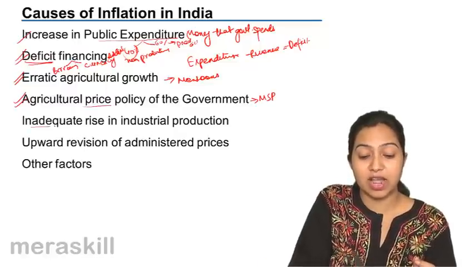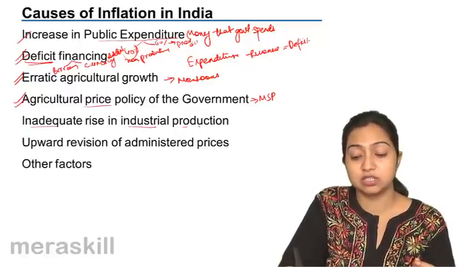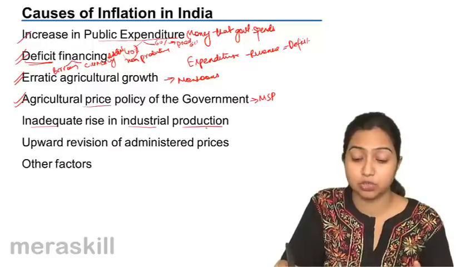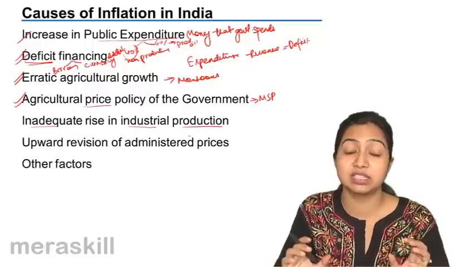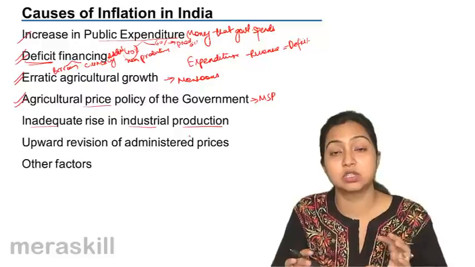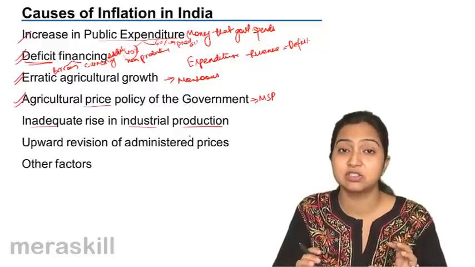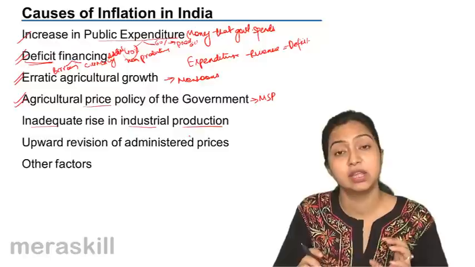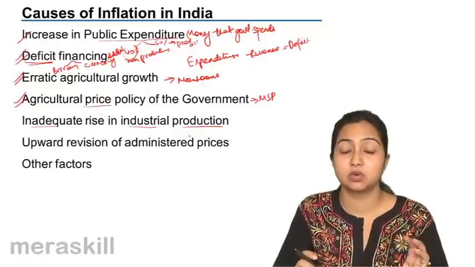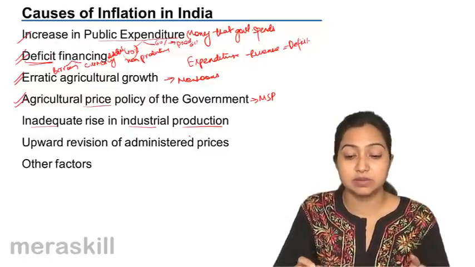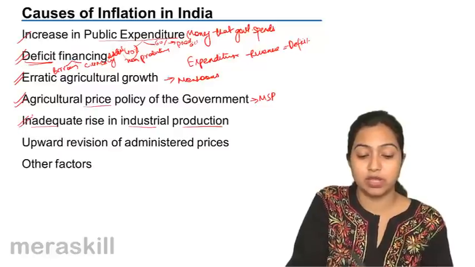Then the inadequate rise in production. Industrial production has not increased in that proportion. Had it increased, had the demand and supply been good enough, this situation would not have occurred. But since the industry has not grown that much in our country, and the money supply and the demand have grown up, it is one of the reasons for inflation going up.